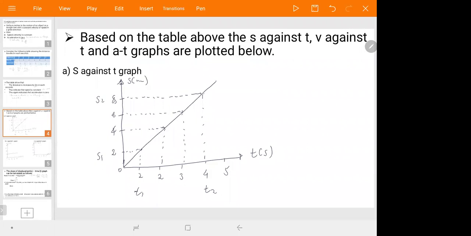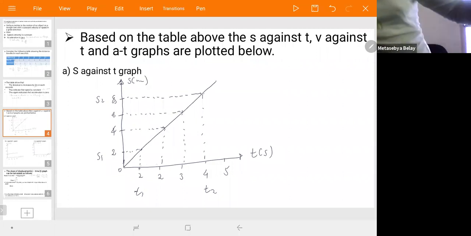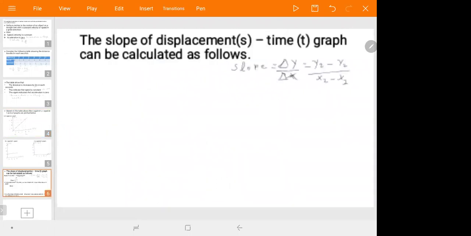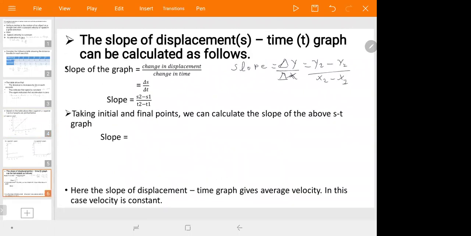You can take these points to calculate the slope, or from the x-axis 1 and 2. Therefore, the slope of uniform motion is equal to the speed or the velocity of the graph.